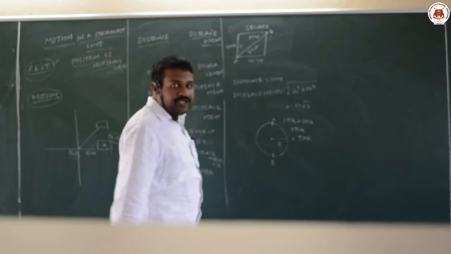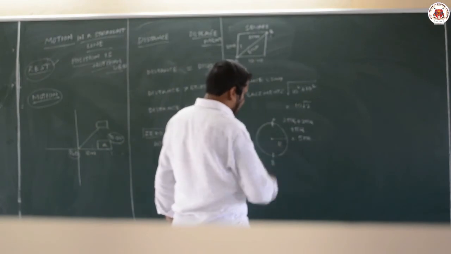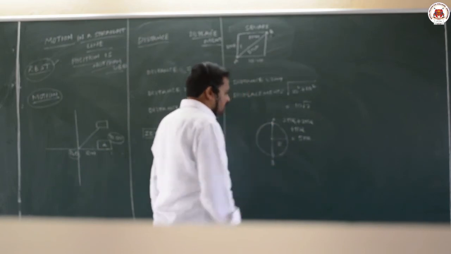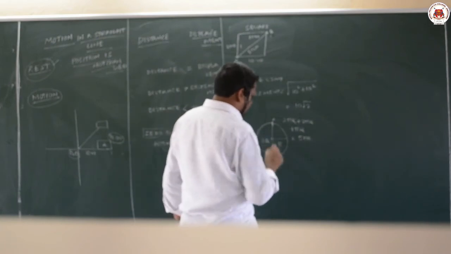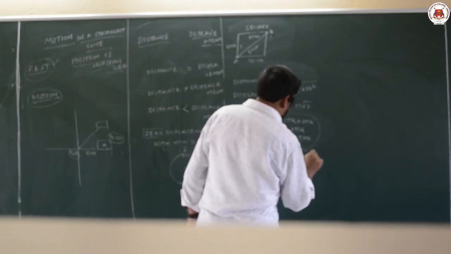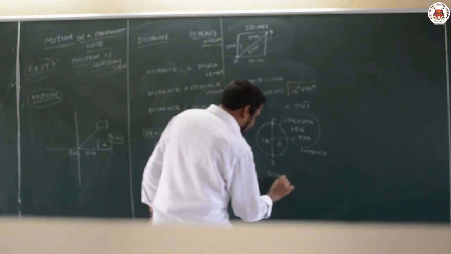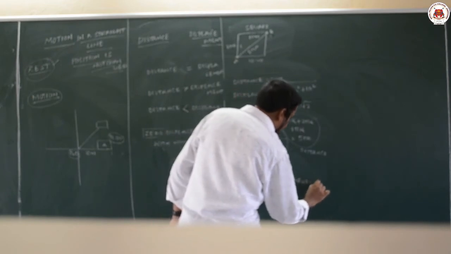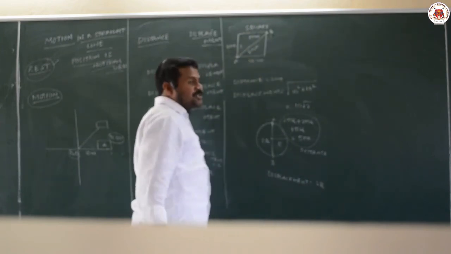But when calculating displacement, you just have to see the initial point and final point. Initially it is at A, now it reached B, exactly the opposite side. If you join initial point and final point, it is 2r. So this is the distance, whereas displacement is 2r. And this example we can solve by using vector notation also.